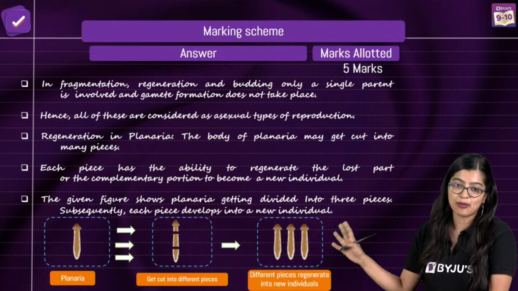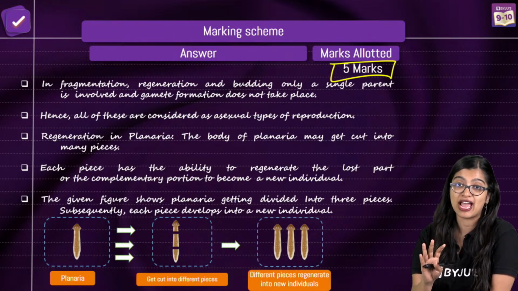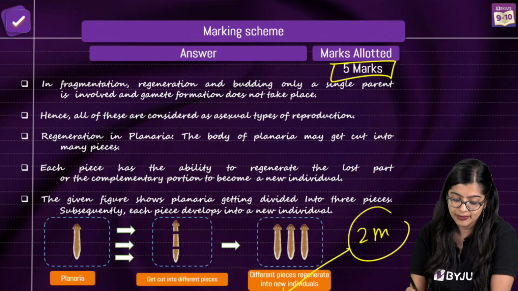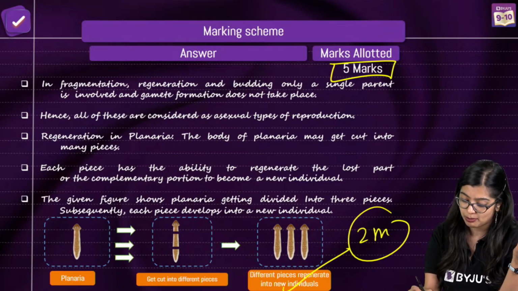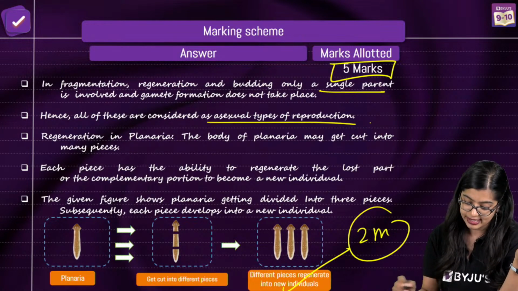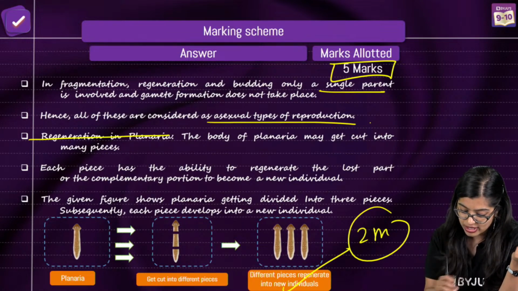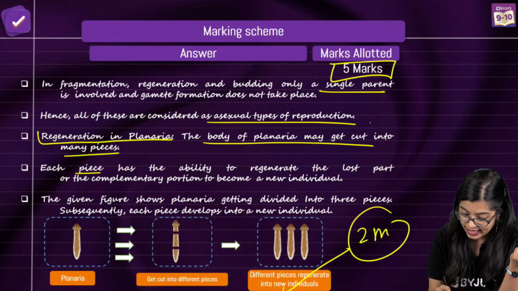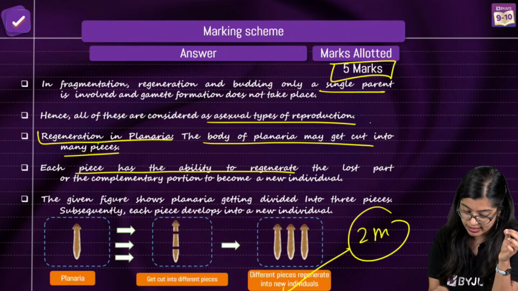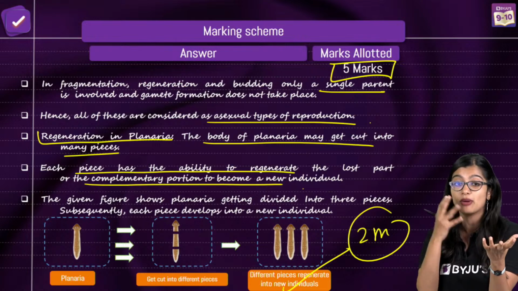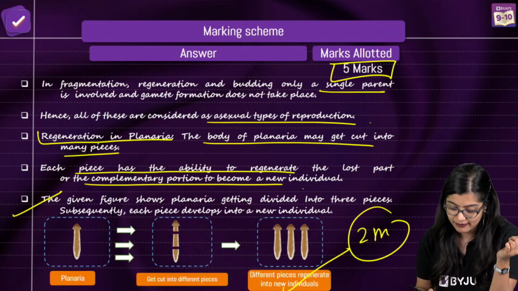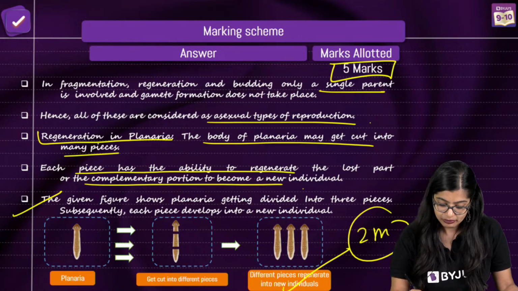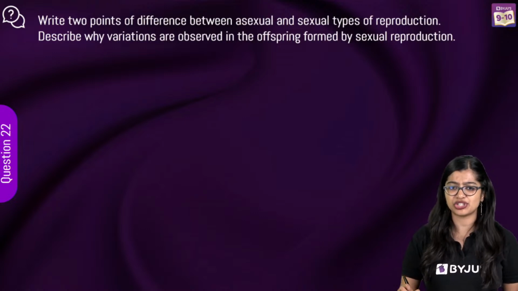So here's the answer. I'm not going to go too much in detail, but if it comes, it'll come for 5 marks, wherein 3 marks is for explanation, 2 marks is for your diagram, right? So we know that in fragmentation, regeneration and budding, only a single parent is involved. Hence, it's considered to be a type of reproduction. Now, regeneration in planaria: the body might get cut into many pieces. Each piece or every lost piece can regenerate and a complementary portion can form, resulting in a new individual, which is why we see that if a planaria is divided into 3 pieces, we can get 3 planarias, right? And of course, don't worry about the answers. I will share it with you.